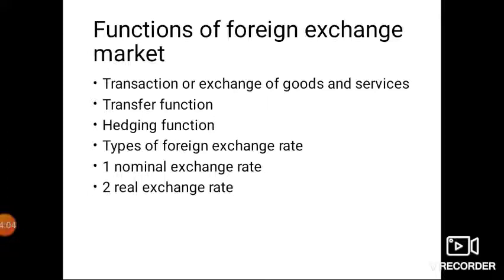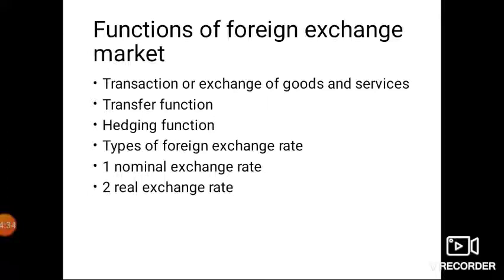Now hedging and speculation, in Hindi we can call it satta, just like a share market. Let me explain this with the help of an example. Suppose a person has $1 million and he purchased the dollar when the dollar and Indian rupee rate was 63.